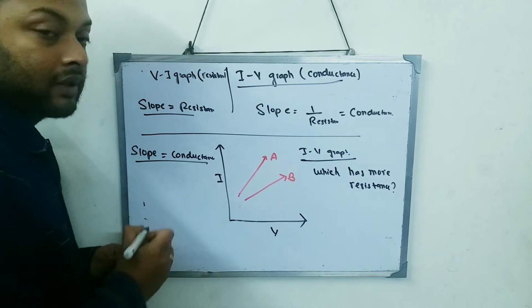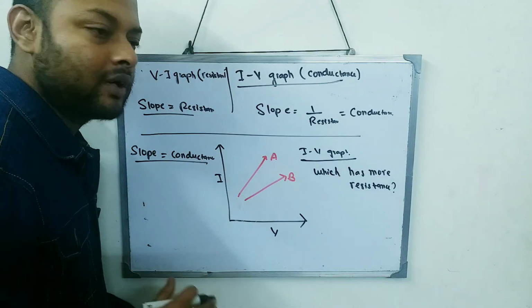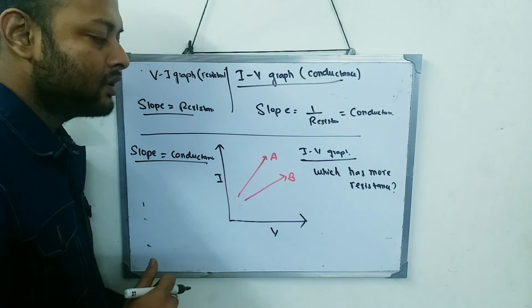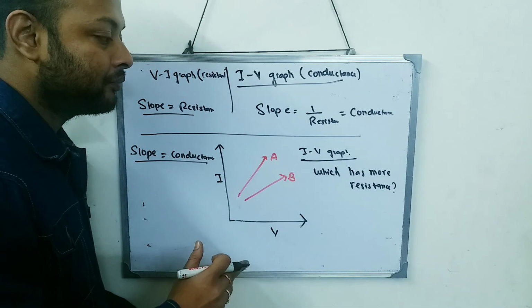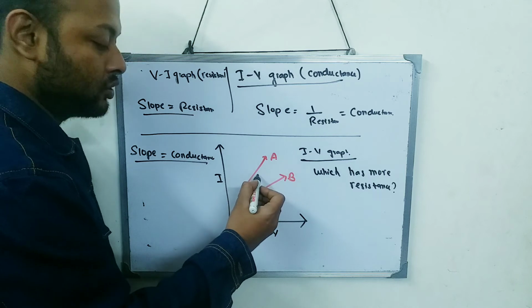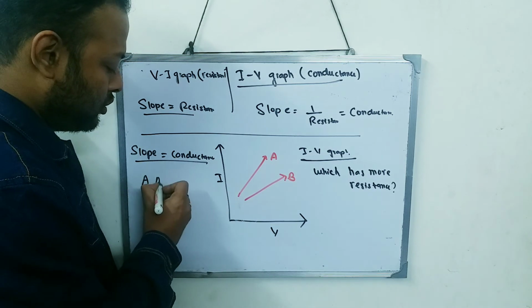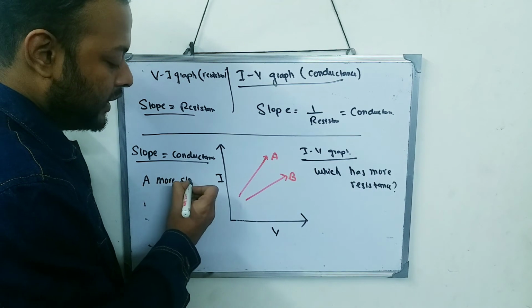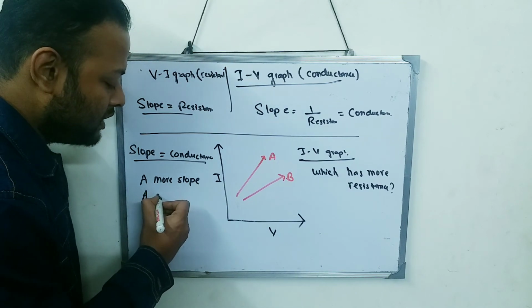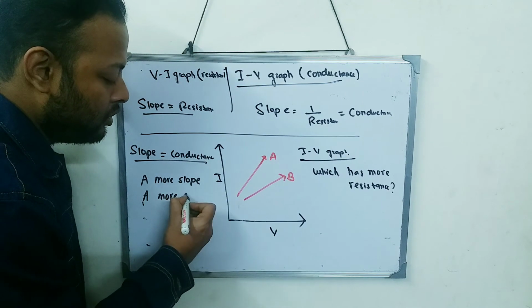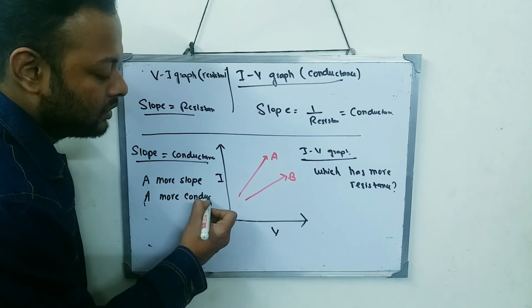So this is a simple thing. Slope of an IV graph represents conductance. So whichever has more slope has more conductance. A has more slope, so A has more conductance.